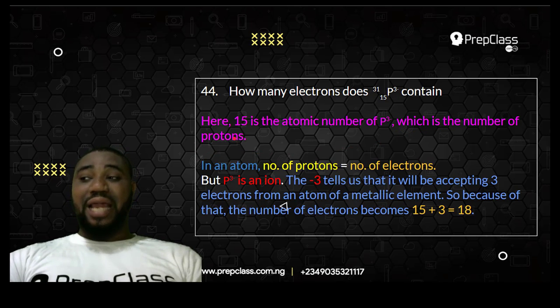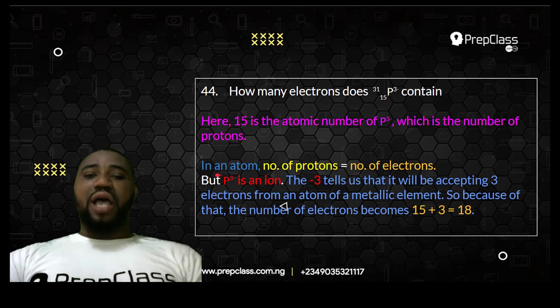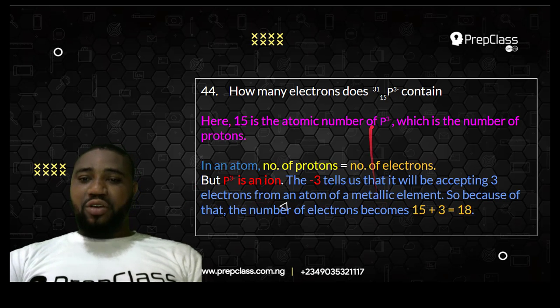Are you following? In an atom, number of protons is usually equal to number of electrons. An atom, not an ion, an atom. Do you understand? So I said in an atom, number of protons is equal to number of electrons. But the P3 minus is an ion. Now, the minus 3 here